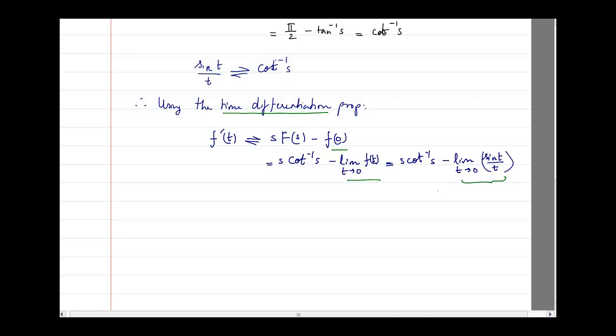That's okay, but in this particular problem, most people make the mistake that they think the limit t tending towards 0 of sine t divided by t will be sine of 0 divided by 0. What is sine of 0? 0 divided by 0.